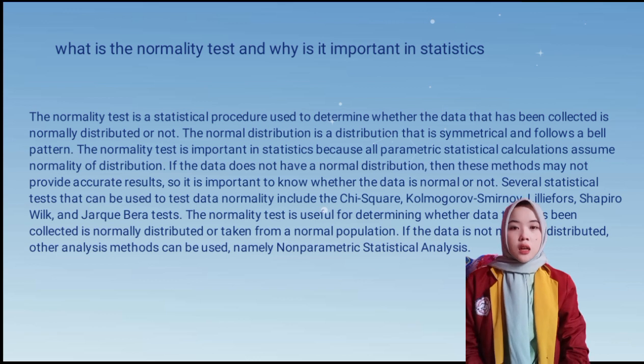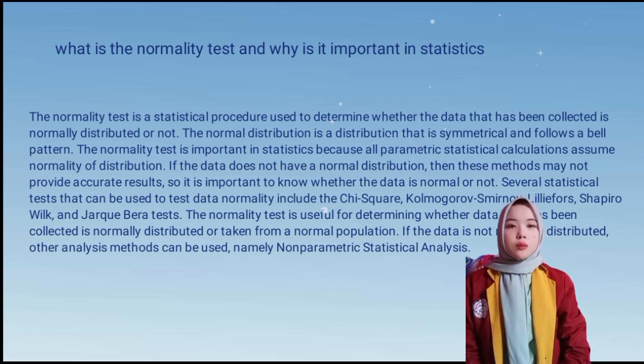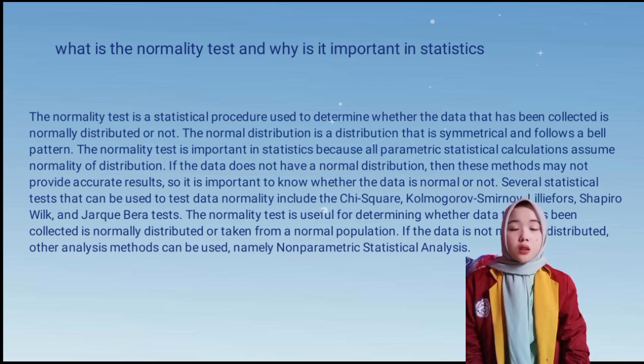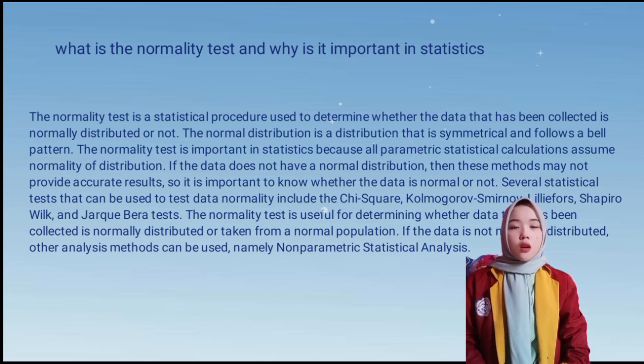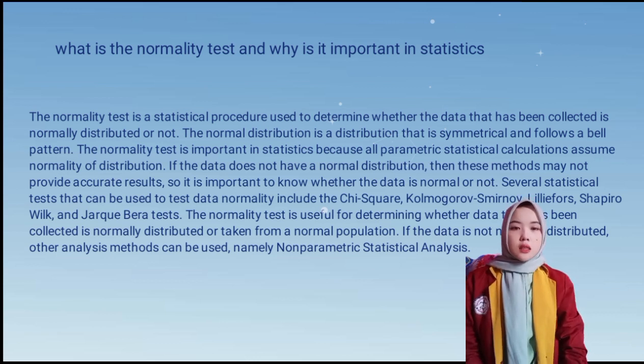Several statistical tests that can be used to test data normality include the chi-square, Kolmogorov-Smirnov, Lilliefors, Shapiro-Wilk, and Jarque-Bera test. The normality test is useful for determining whether the data that has been collected is normally distributed or taken from a normal population. If the data is not normally distributed, other analysis methods can be used, namely non-parametric statistical analysis.